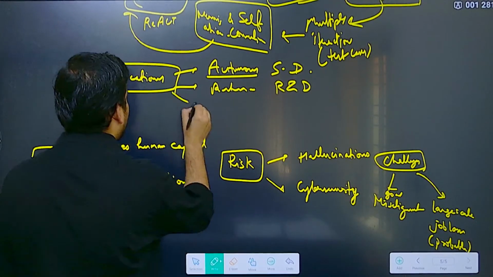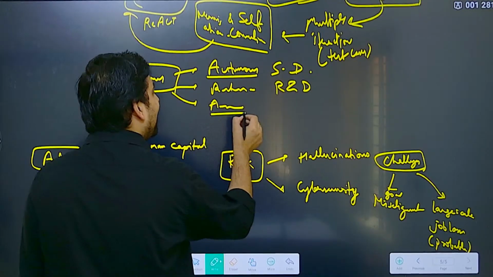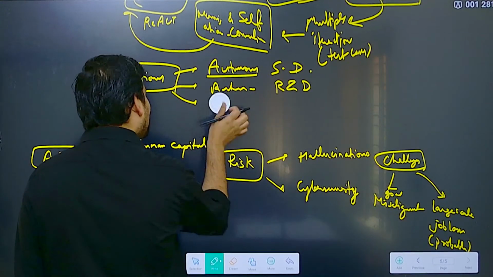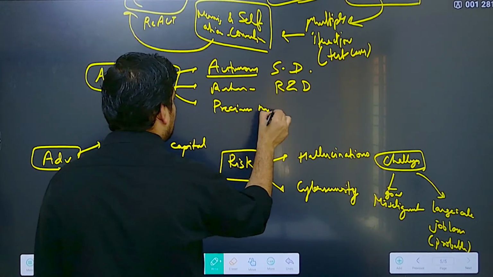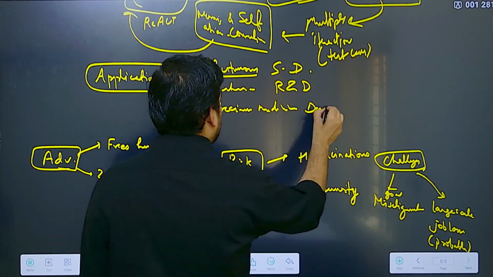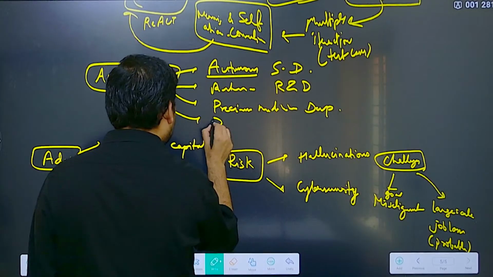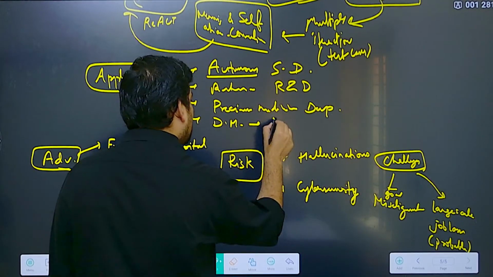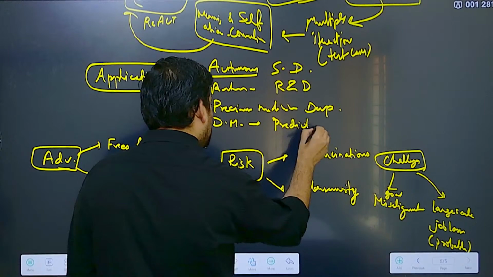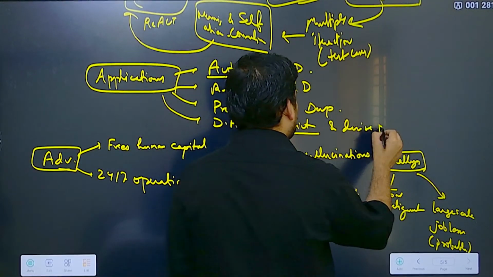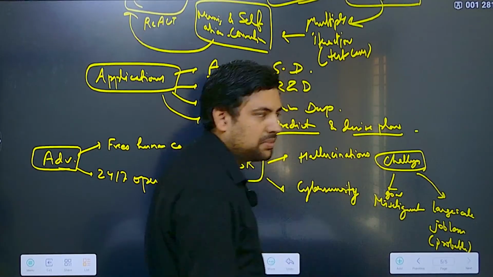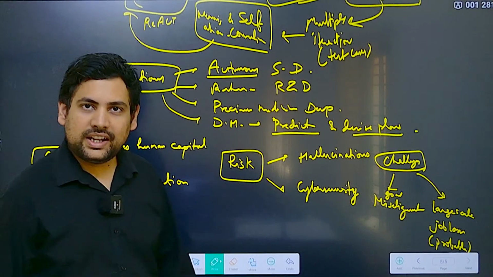Then this can be used in precision medicine development. Then this can be used in disaster management. It can predict disasters using different variables, and it can also devise plans that can help us mitigate or adapt to disasters.